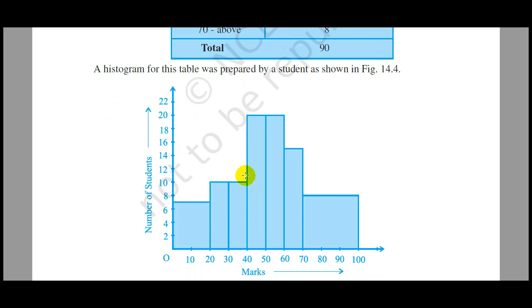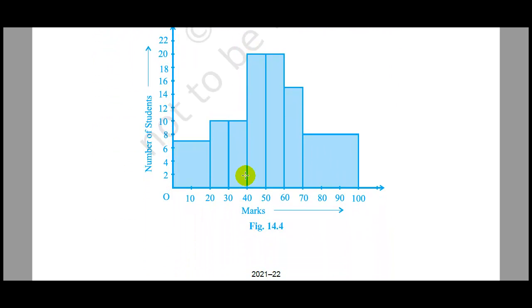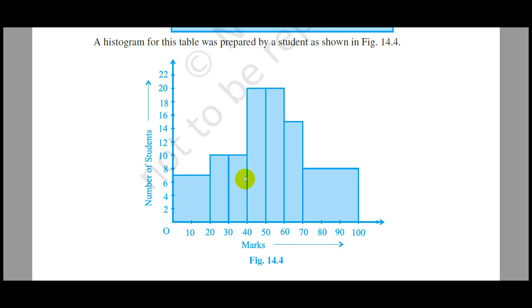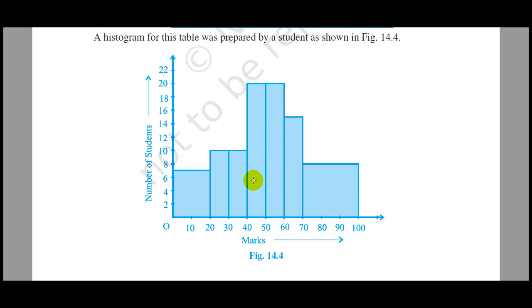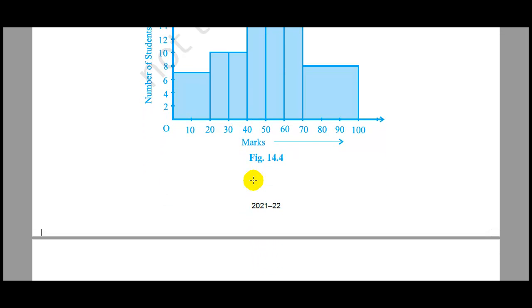If you draw the histogram of this frequency distribution table, you will get something like this, where you can see that the widths of the bars are not proportional. The width of this bar is more than the other bars, so this is not proportional to the frequency of the given data.